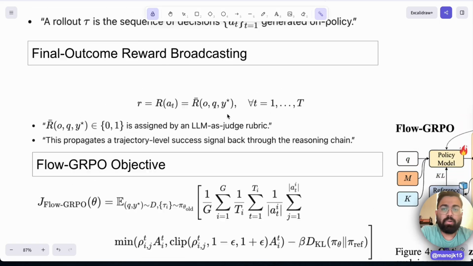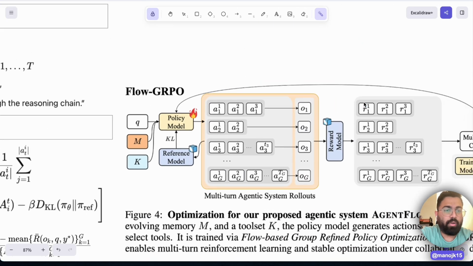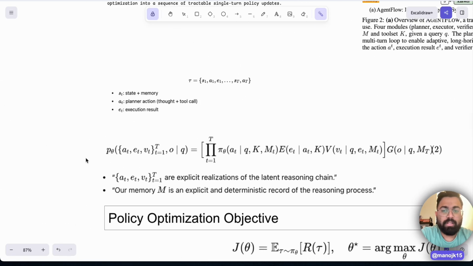The main crux, as I told you, I'll summarize again. These 4 different modules are rewarding every turn based on the final answer, giving a reward for every step of the process. We are optimizing using the Flow-GRPO objective function, so that we know turn 1 was right, turn 2 was wrong, turn 3 was right, and give rewards based on that. This in turn will figure out this p_theta of the latent reasoning chain.